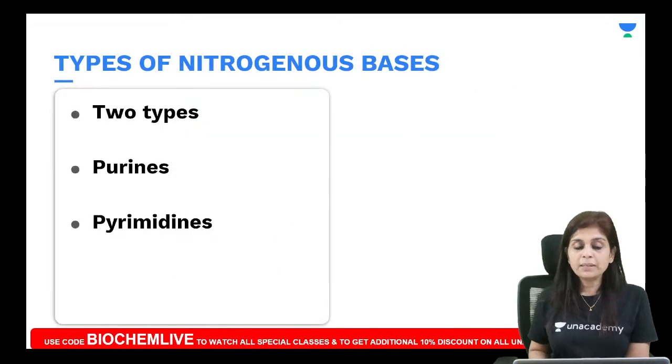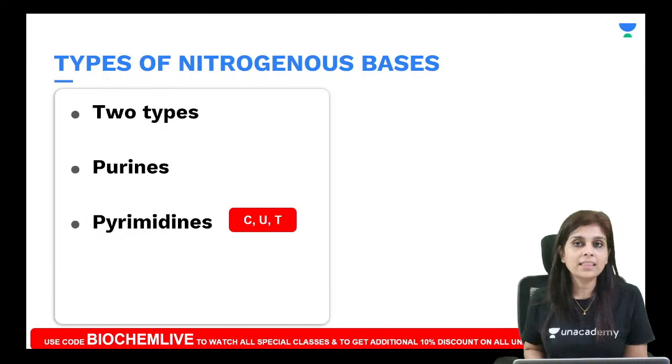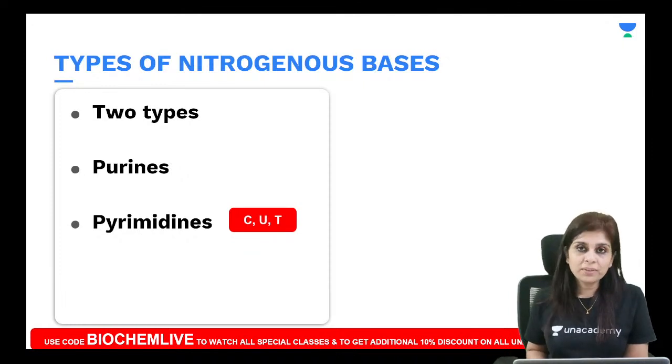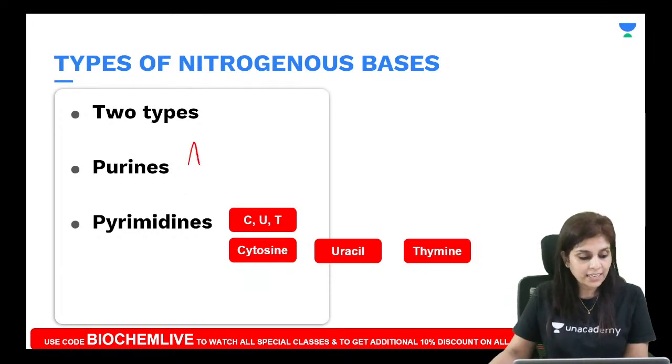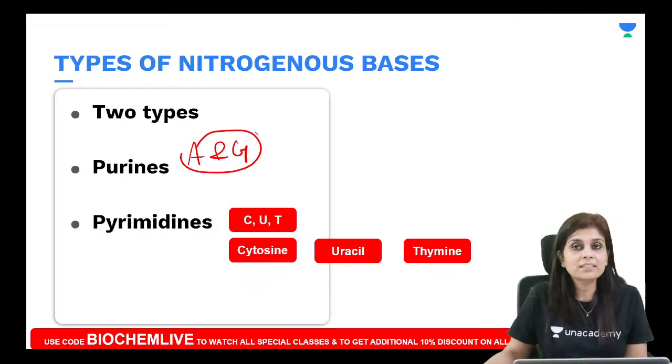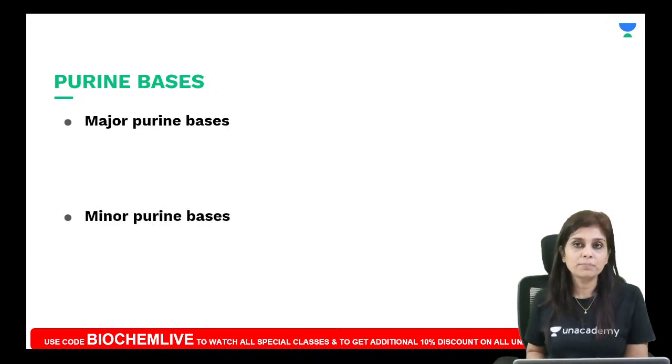Now, what are the pyrimidine bases? I just told you the mnemonic for pyrimidine bases is CUT. So, what are the CUT bases? Cytosine, uracil and thymine. Now, about purine bases, listen to this. Generally we think there are only 2 purine bases, adenine and guanine, right? Whenever I ask what the purine bases are, students generally answer adenine and guanine. But I want you to know that there are 2 types of purine bases: major purine bases and minor purine bases.